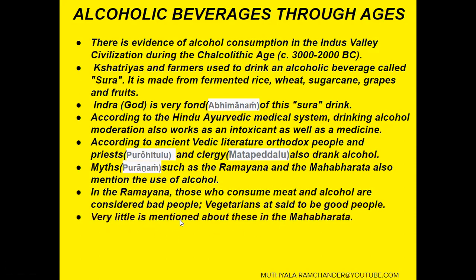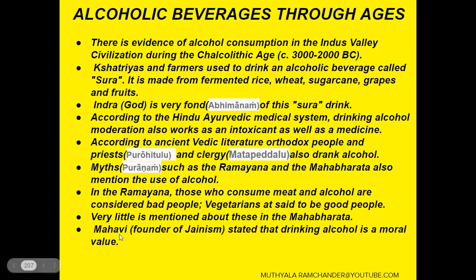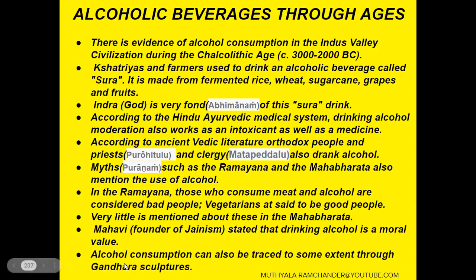Very little is mentioned about these in the Mahabharata. Mahavira, the founder of Jainism, stated that not drinking alcohol is a moral value. Alcohol consumption can also be traced to some extent through Gandhara sculptures.